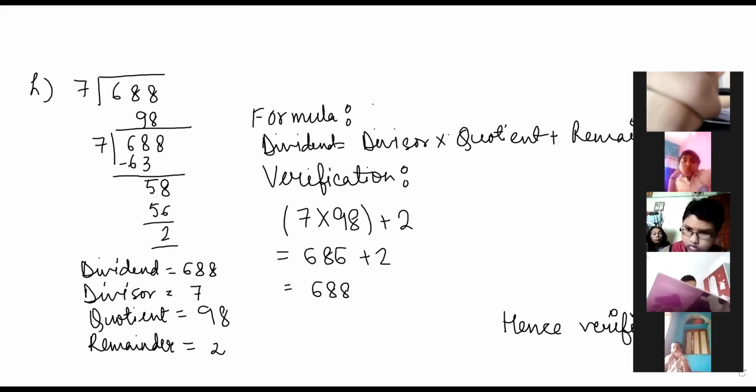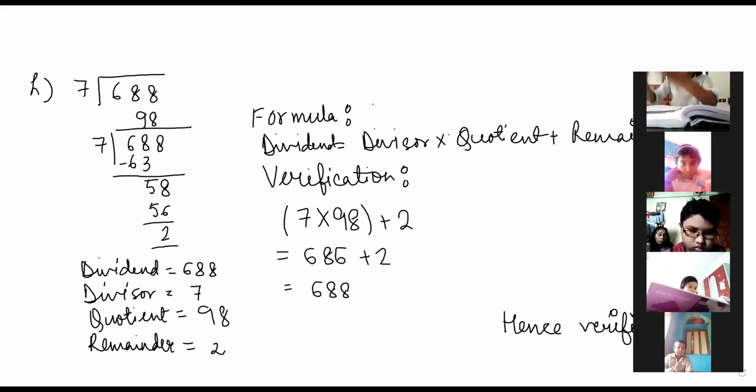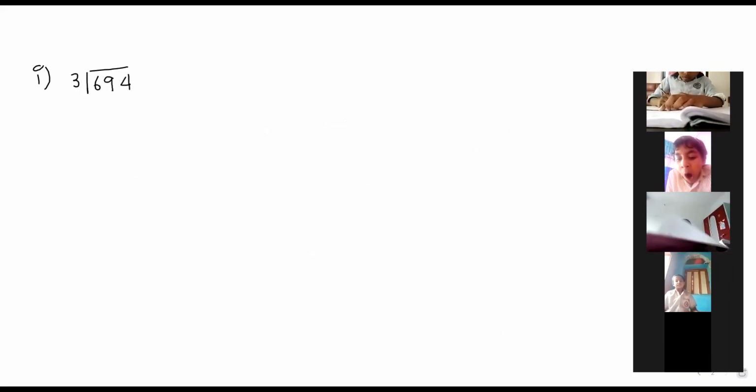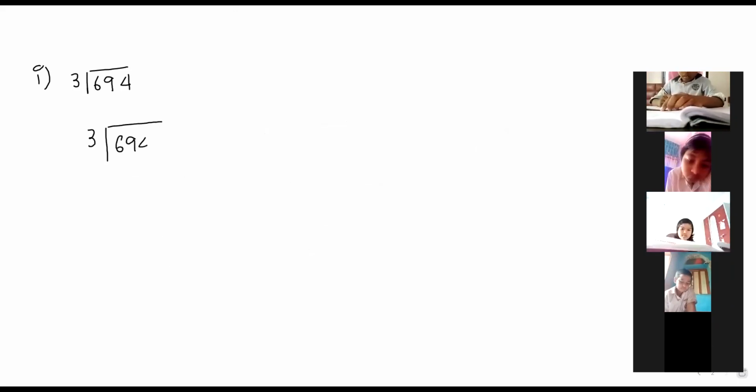So next is the I sum. You just try to do. Next is the I sum. What is given? It is given 3 divided by 694. So first we will do the division, 694.